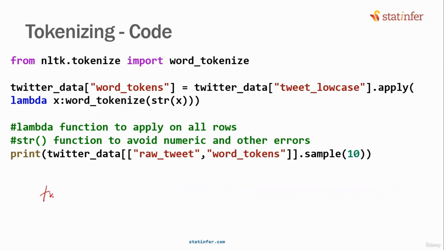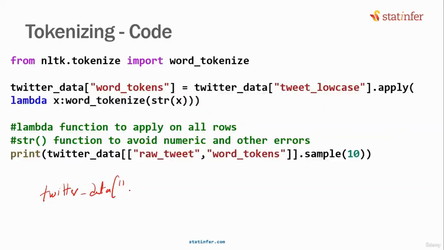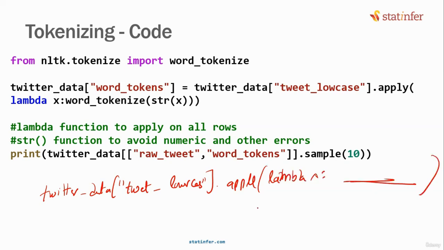Once again, tell me the structure. Twitter data, and then go to the column. What is the column name that we need to take? Tweet underscore lowercase. And then dot apply lambda x. After that, whatever function you want to apply. The function name is word underscore tokenize x.